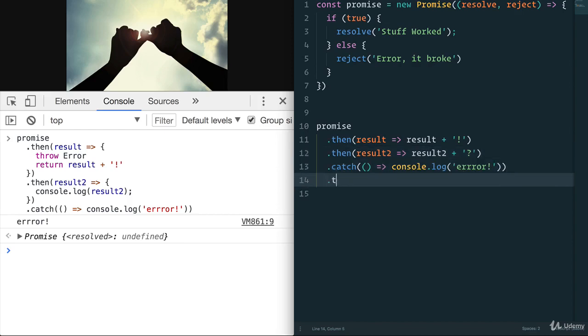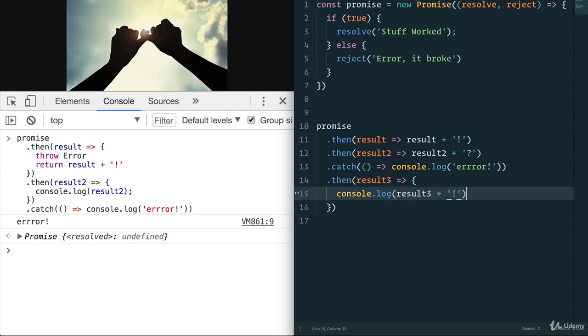And after that, we're going to have a .then result 3, and that result 3 will be result 3 plus, let's do another exclamation mark. And we want to console log this. So again, oops, we're going to console.log this. All right, what do you think is going to happen?